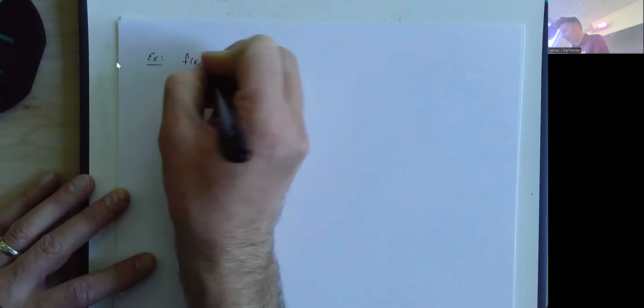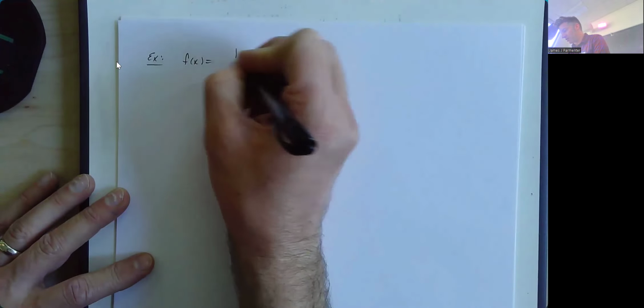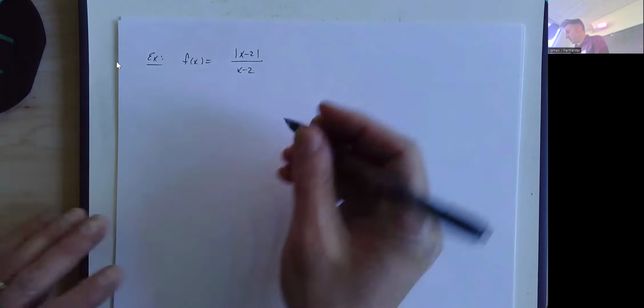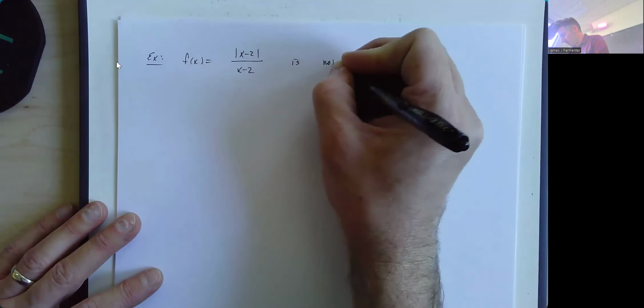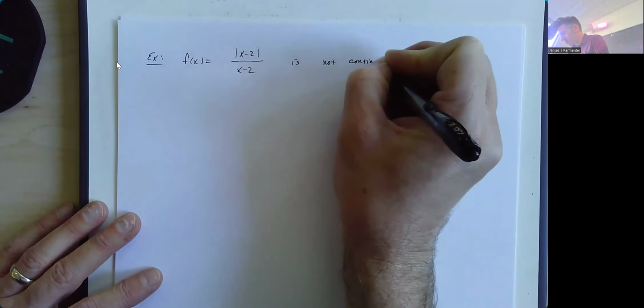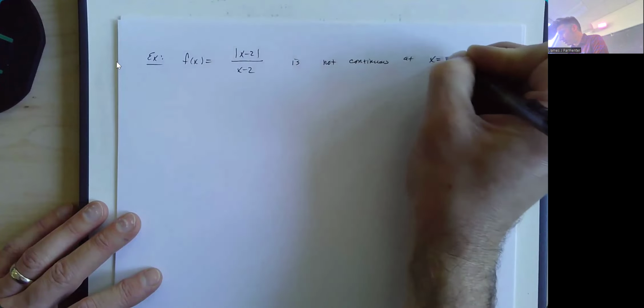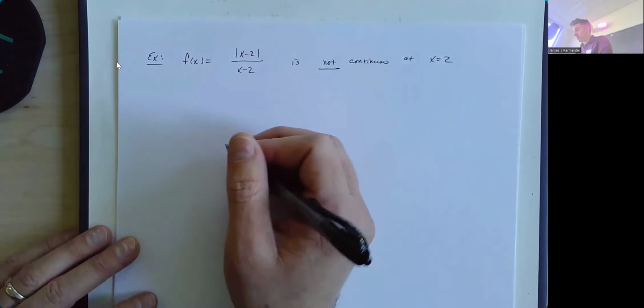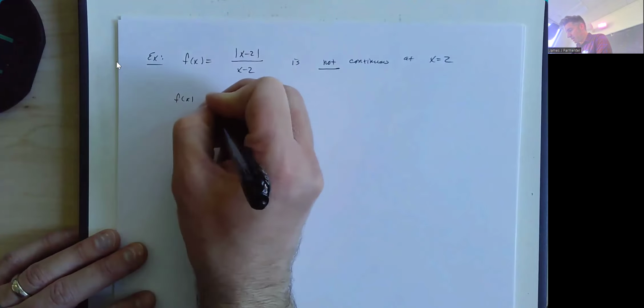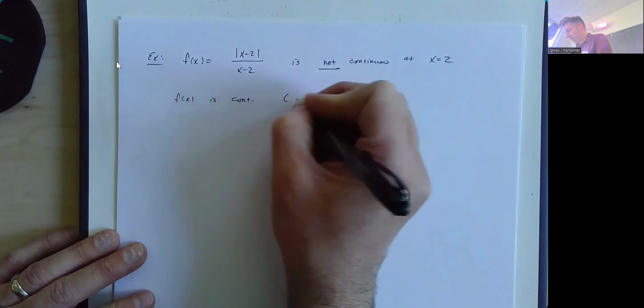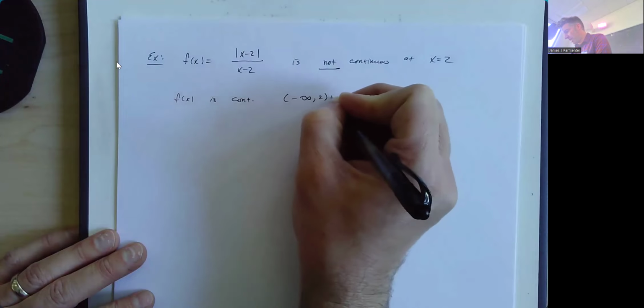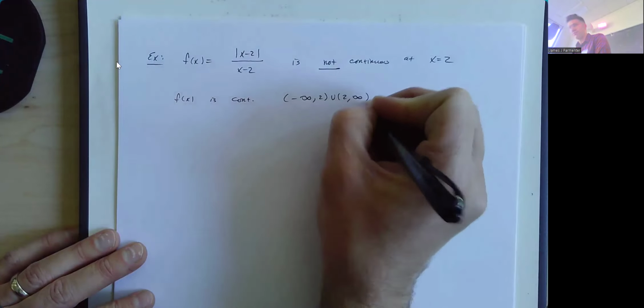F of x equal to the absolute value of x minus 2 divided by x minus 2 clearly must be discontinuous at what value of x? Show me on your fingers. Yeah, right, exactly. This is for sure not continuous at x equal to 2. It is continuous everywhere else. F of x is continuous on the entire real number line except at 2.